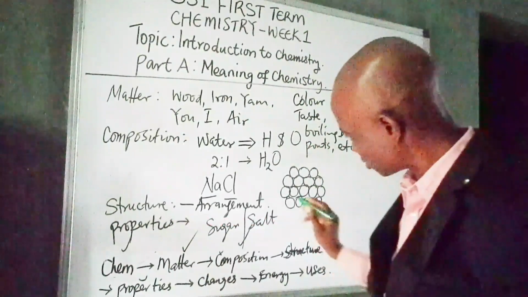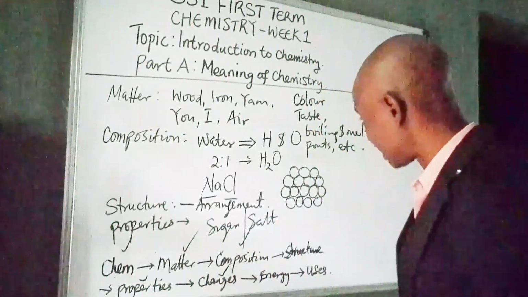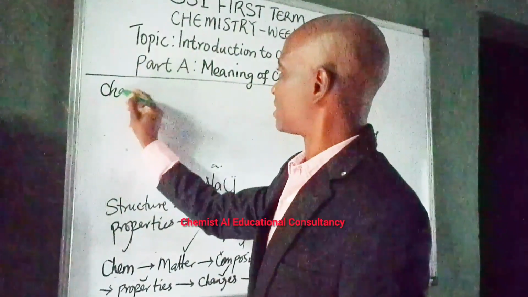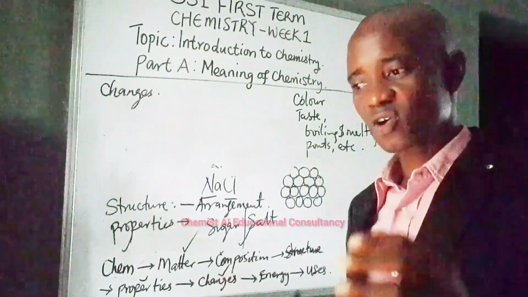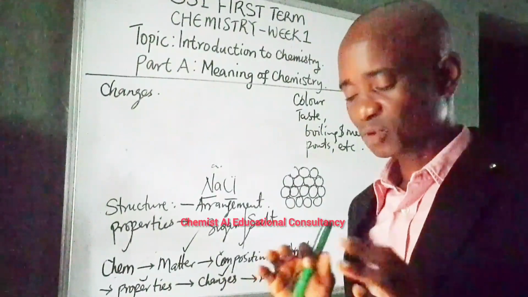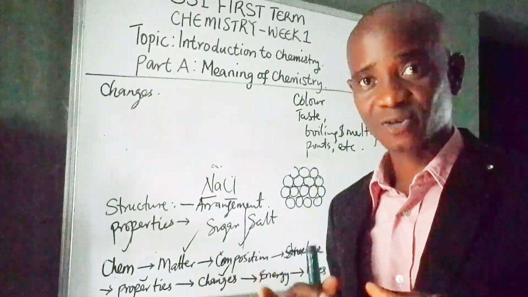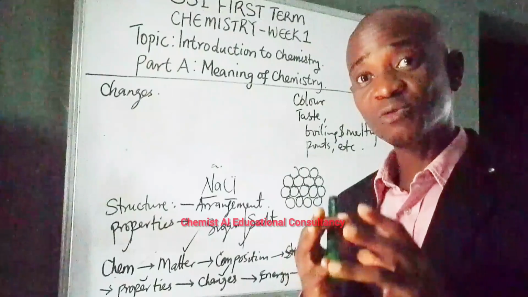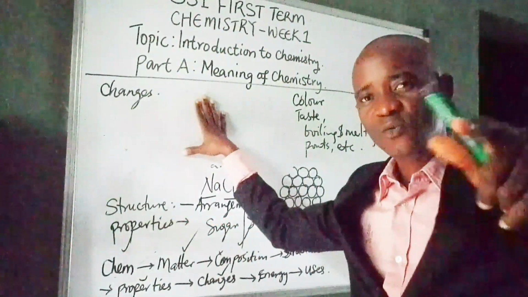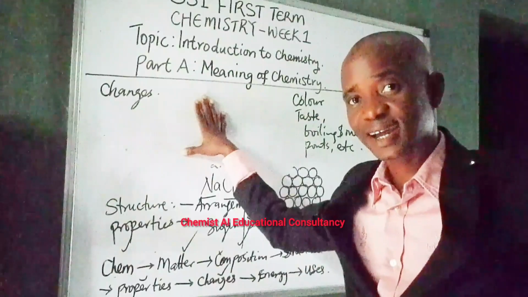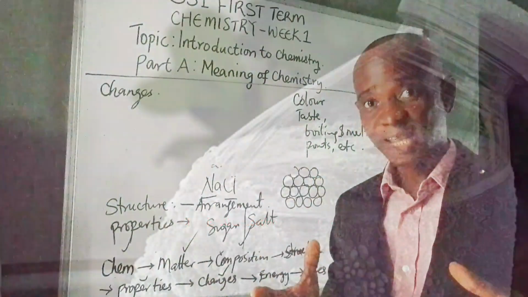And the next we are going to talk about here is changes of matter. Yes, the matter you are studying in chemistry changes under certain conditions. If you subject matter under certain conditions, it begins to change. Let me use this question to teach you what change is. What happens when you put water inside freezer? It becomes ice, right?